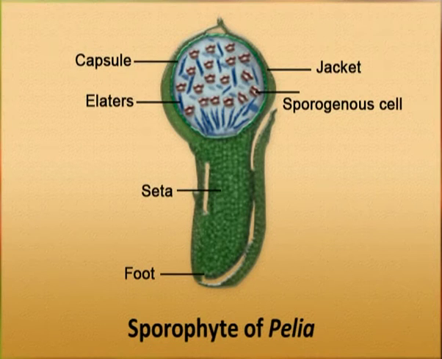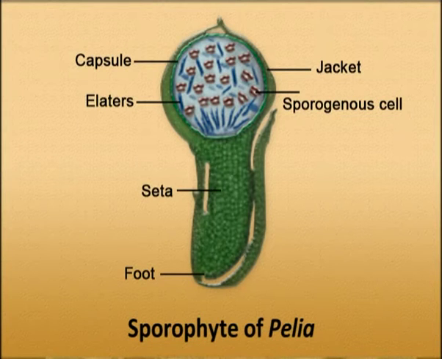The wall of the capsule is 2 to 8 layers thick with thickening bands and is derived from amphithecium. Here also the entire endothecium produces archesporium, which by repeated divisions gives rise to sporogenous tissue and elaters.